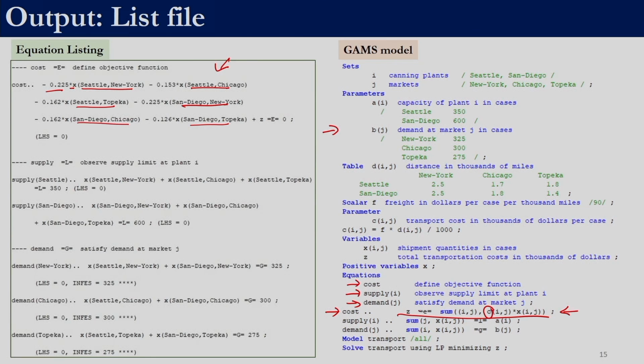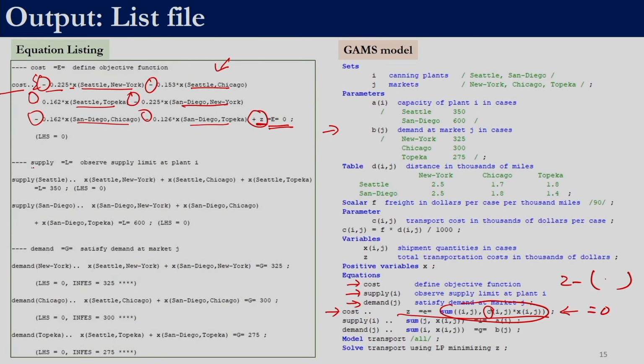So what is displayed is Z minus this part equal to 0, right. That is why we have Z over here, which is positive, and the rest of the terms have a negative sign, and the right hand side is equal to 0. So this is the cost equation.